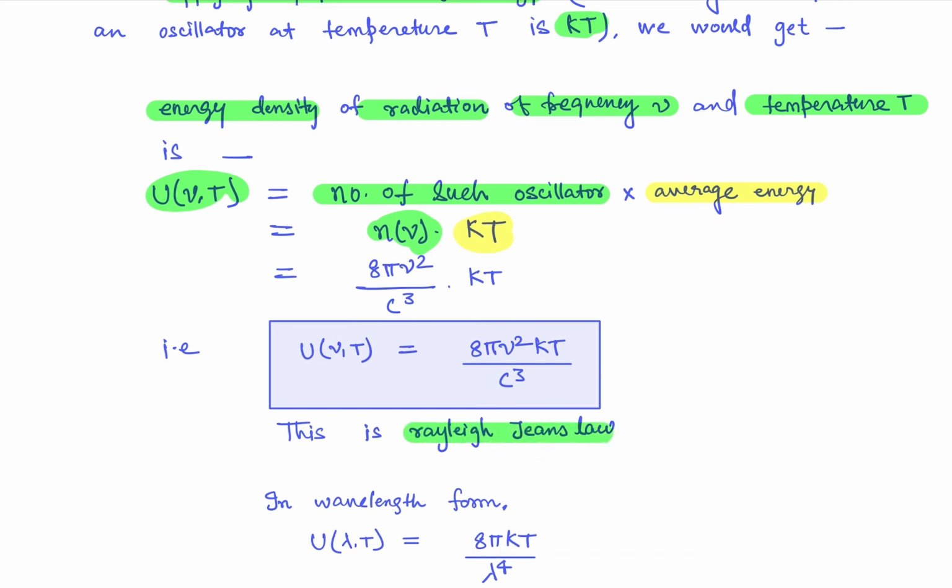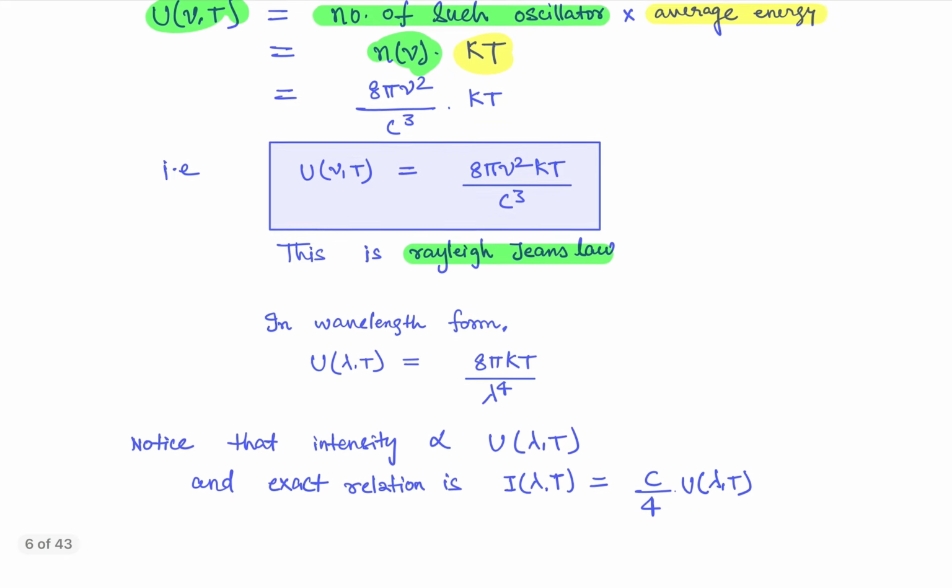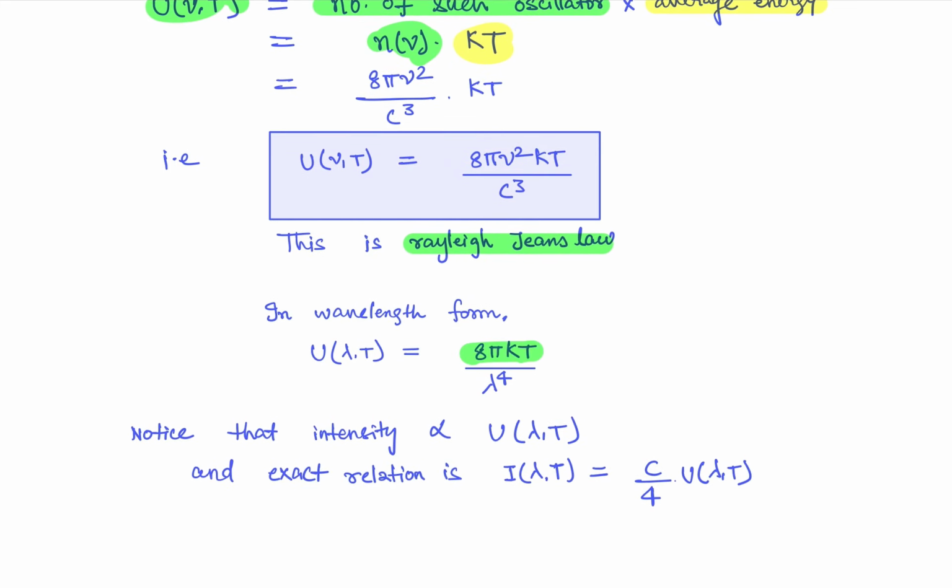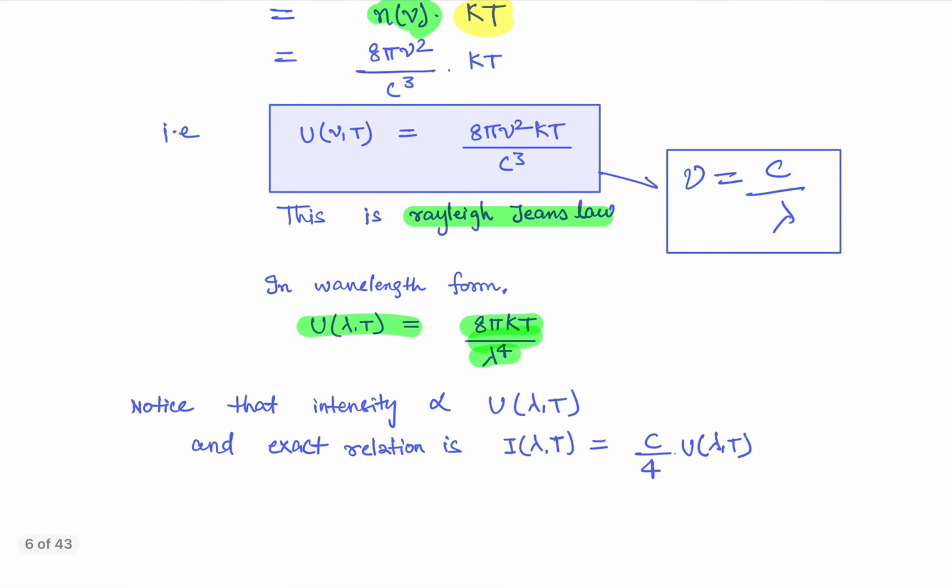Rayleigh-Jeans law. Okay, so you must focus on the color code. I am using a different color of highlighter to make it very clear to you all. And when you change this equation into the wavelength form, you can always convert the frequency into wavelength, because frequency is c upon lambda. c is the speed of light, because light is also an EM wave. So we use this and we got this in the wavelength form.